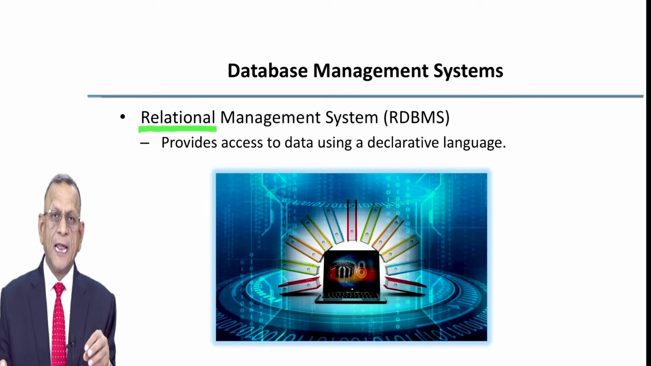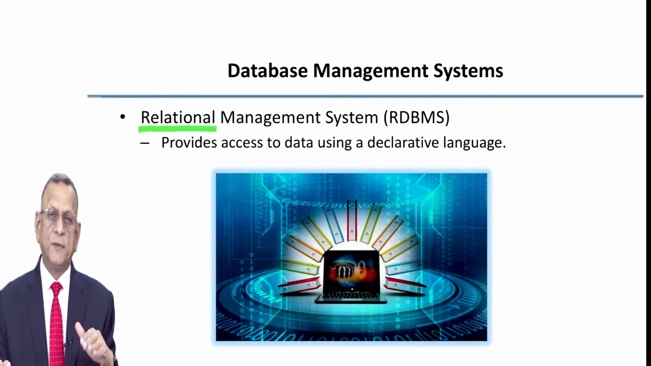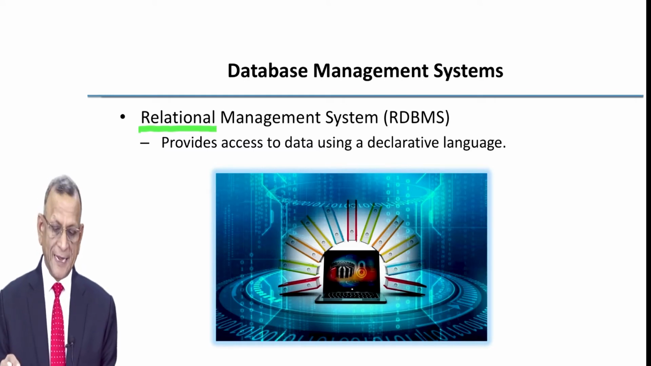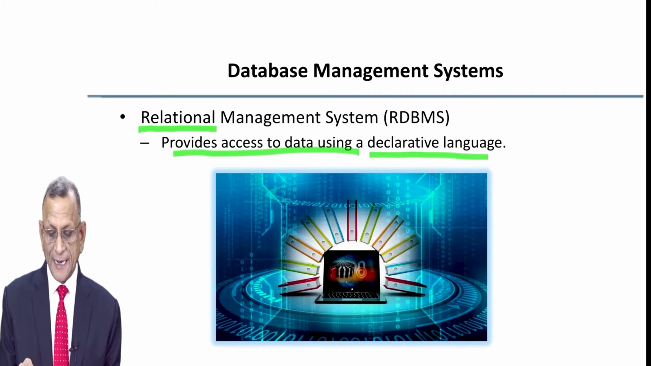Say, your data everywhere in this country can be related with the help of your Aadhaar card. In the university, all your records and data can be connected, retrieved, related with the help of one single number which is known as the enrollment number. Every year you will have a different roll number, but the enrollment number will remain the same. So this is a relational database management system, which provides access to data using a declarative language.